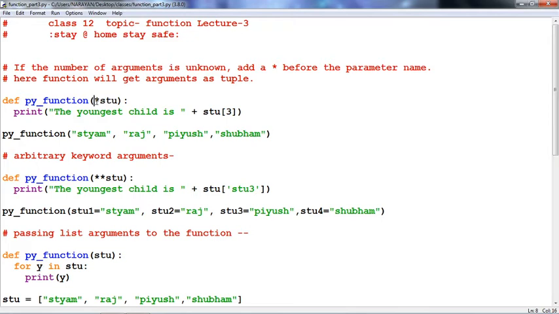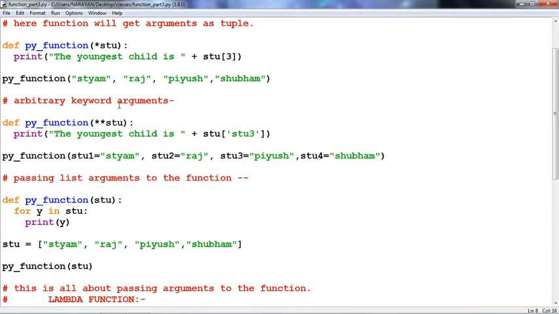So let us see with the help of an example. Here we are going to define a function. The parameter is stu, and we have put a star sign. The youngest child is stu[3]. Here is the calling part of the function: Satyam, Raj, Piyush and Shubham.